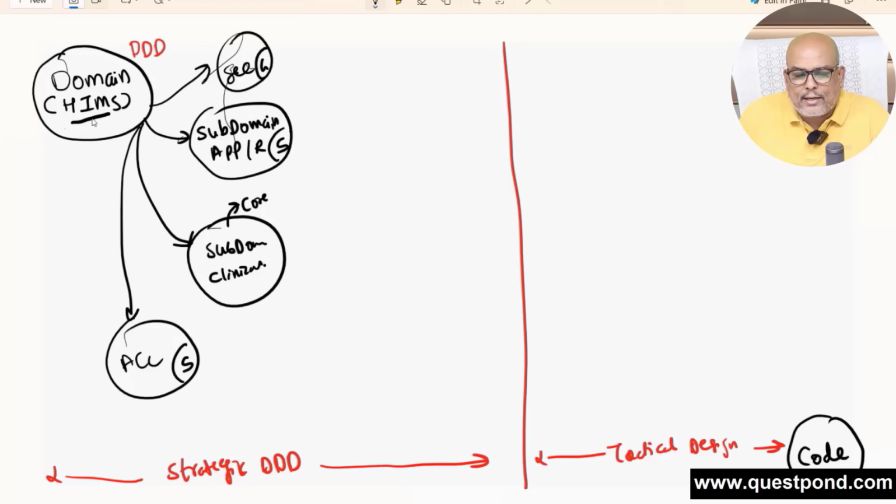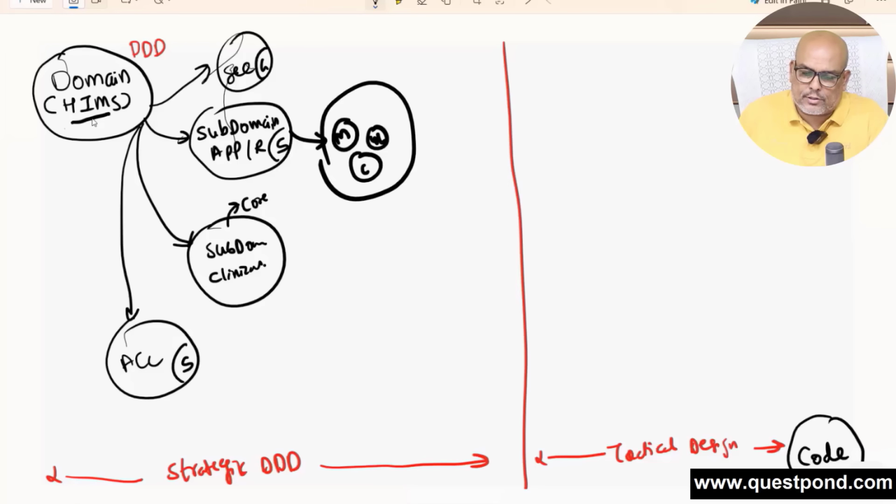And then inside every subdomain, there is a bounded context. There can be one bounded context or there can be many bounded contexts. And inside the bounded context, what do we have? Inside the bounded context, we have our model. I'm not writing the full form now; I'll be giving a final image later on. So we have the model, we have the ubiquitous language, we use the same sentences, the same words, we talk with the same tone, the same context. So this whole thing is a bounded context.